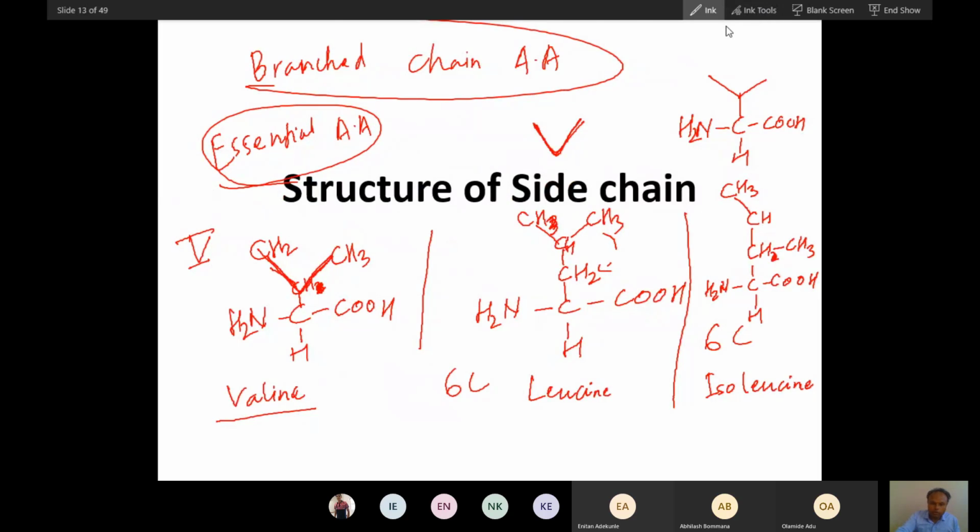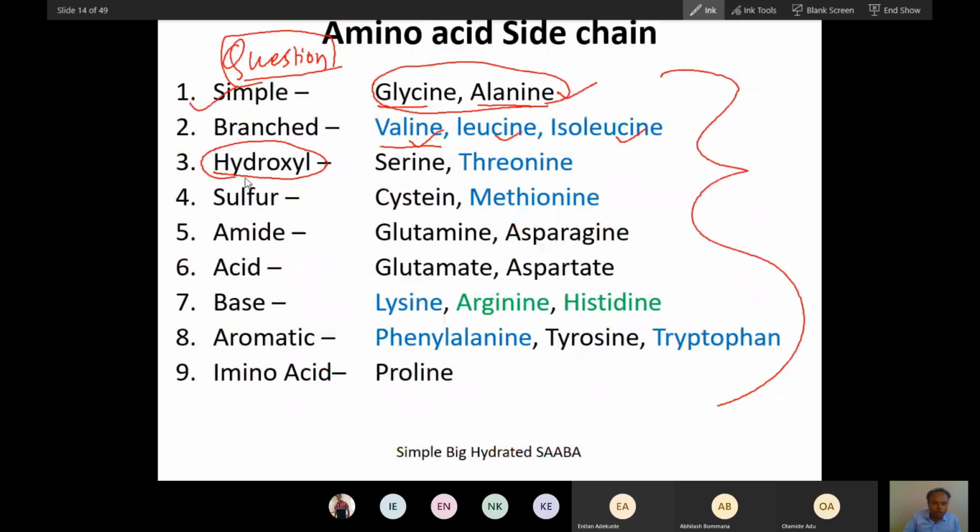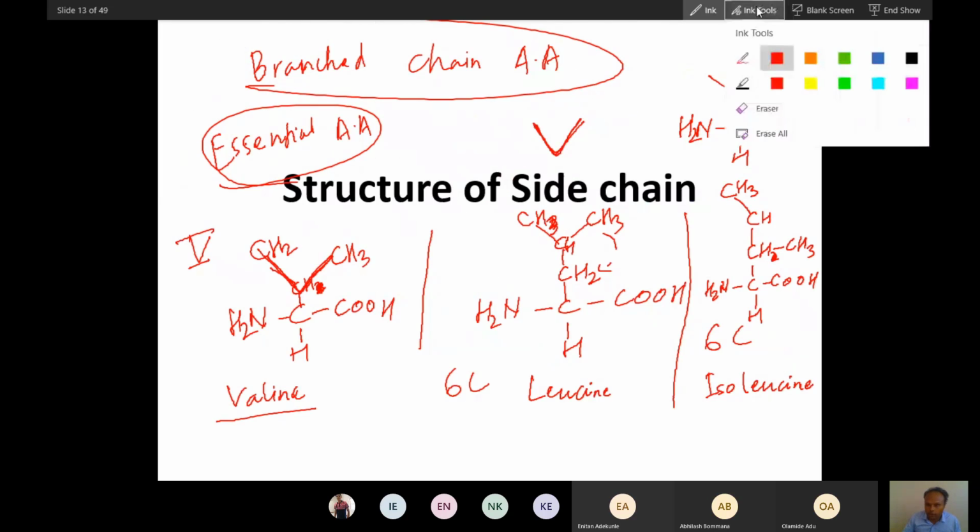Now, hydroxyl group amino acids are serine and threonine. So all these are simple amino acids. Branched-chain amino acids are these. So hydroxyl group containing amino acids are serine and threonine. Sulfur containing amino acid is cysteine. Let's talk about serine and threonine, the hydroxyl group containing amino acids.